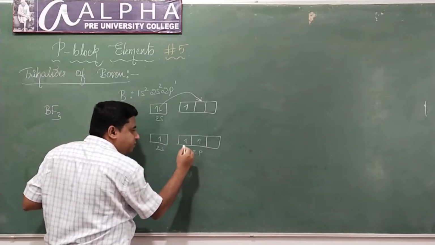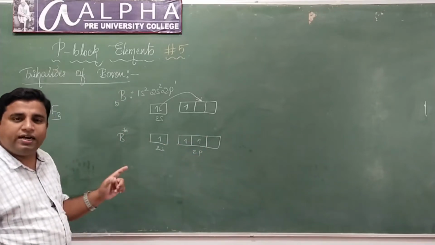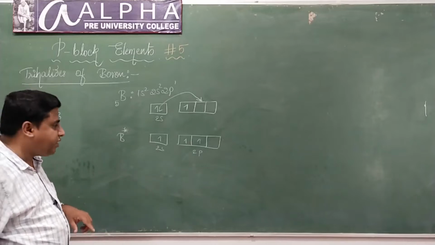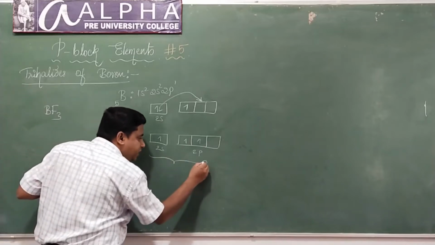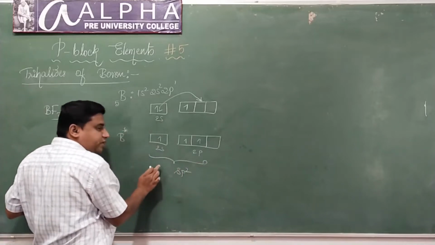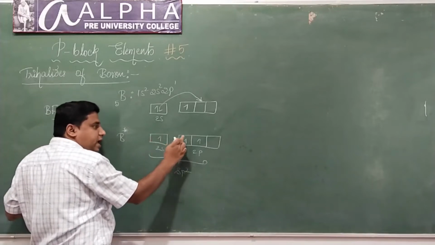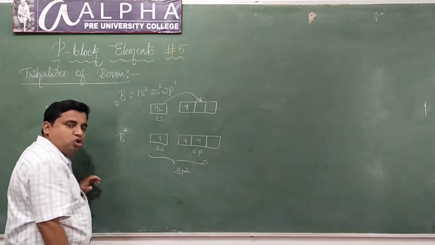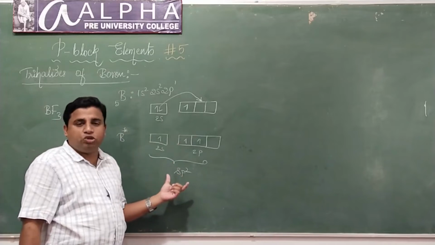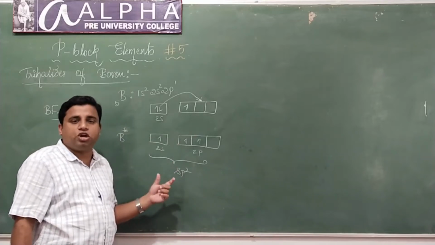I told you that in all the trihalides, boron is sp2 hybridized, isn't it? It will use one s orbital and two p orbitals, and it will undergo what type of hybridization? sp2 hybridization. Therefore the shape is trigonal planar.